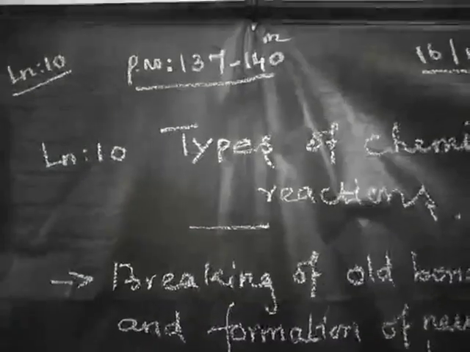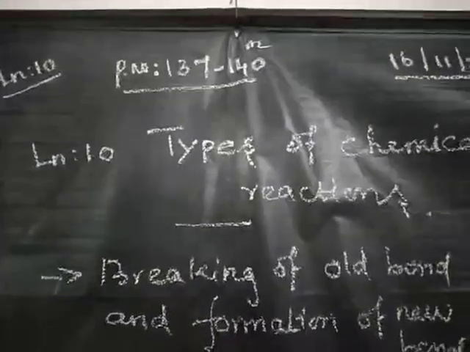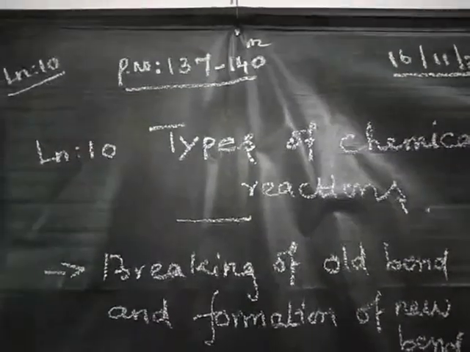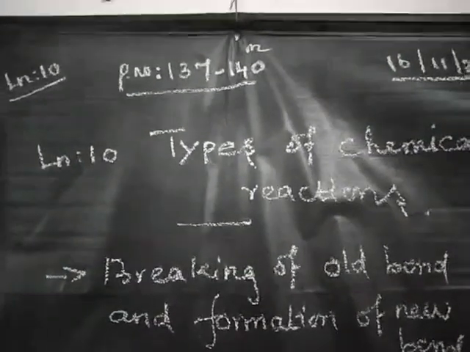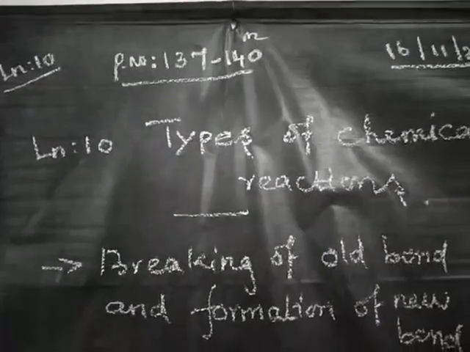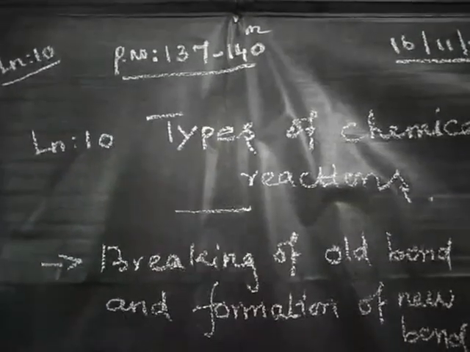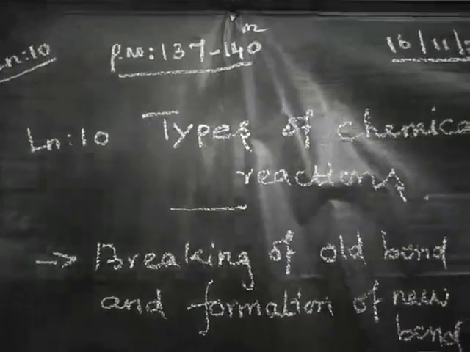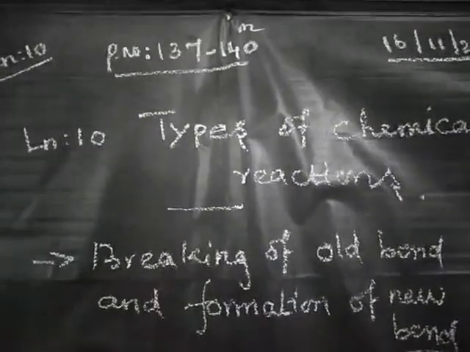Good morning children. So far we have discussed three lessons. What are the lessons? First lesson, atoms and molecules. Second lesson, periodic classification of elements. Third lesson, solutions. Chemistry fourth lesson, types of chemical reactions. One more lesson is pending, that lesson we will see in the next class.